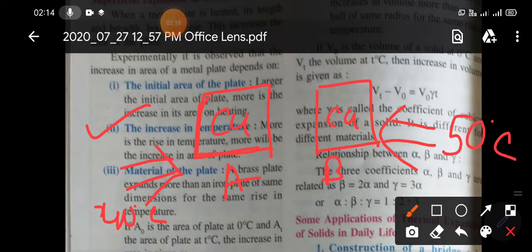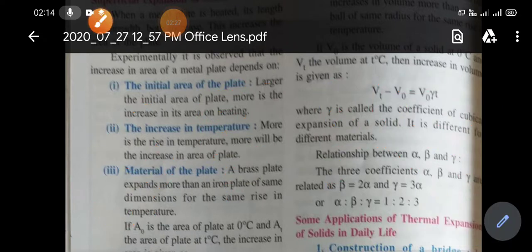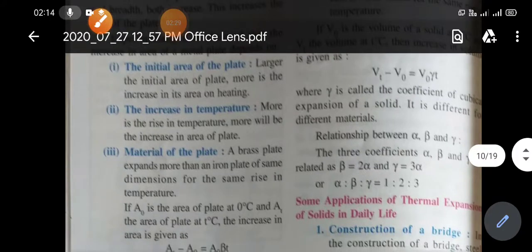After heating, the area of plate B will increase more. Why? Because you are giving more heat energy to plate B. So that's why the area of the second plate will increase more. That means the more the rise in temperature, the more will be the increase in the area of the plate.